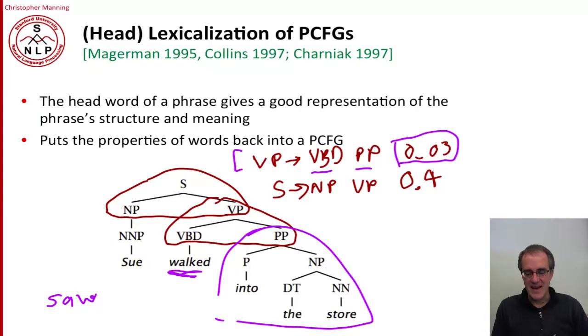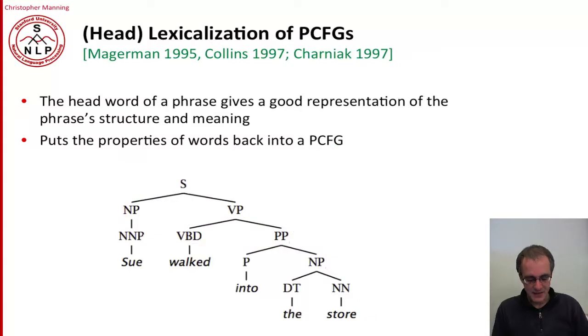You'd normally get a noun phrase object after saw first. So it seems like we can only really come up with good probability estimates if we know more about the words in the sentence. And so that's precisely what the idea of lexicalization is.